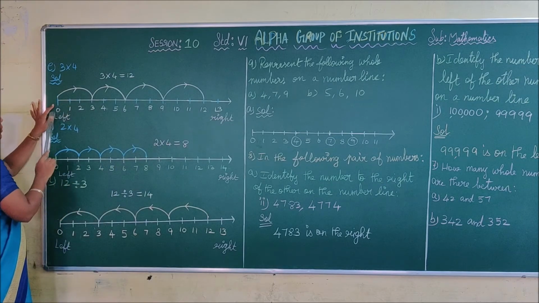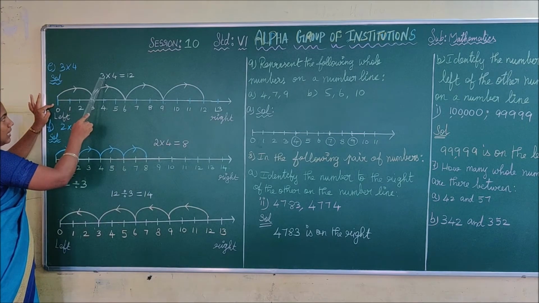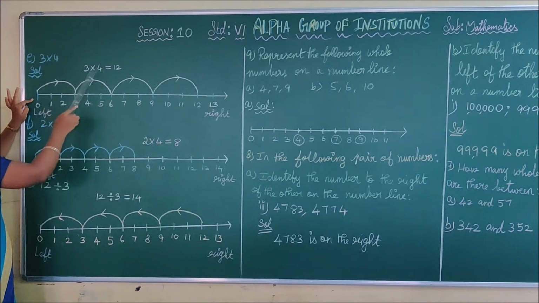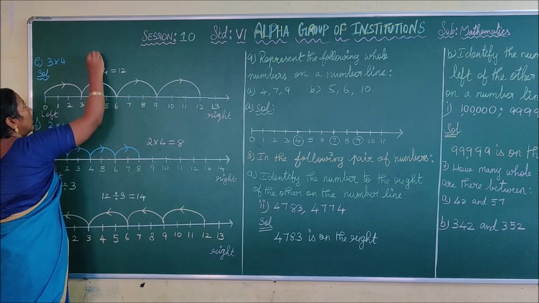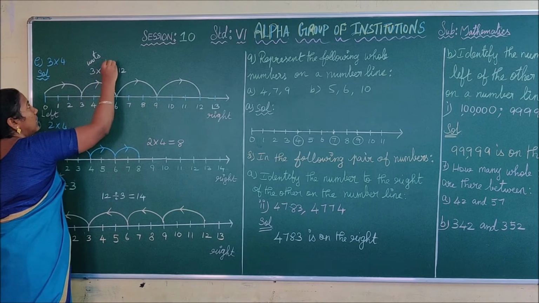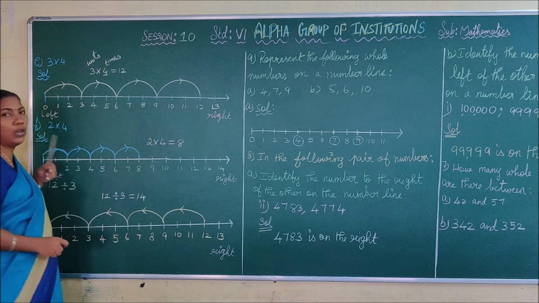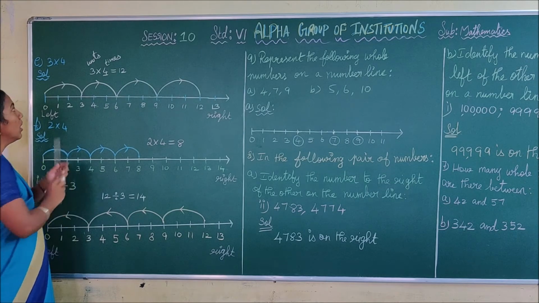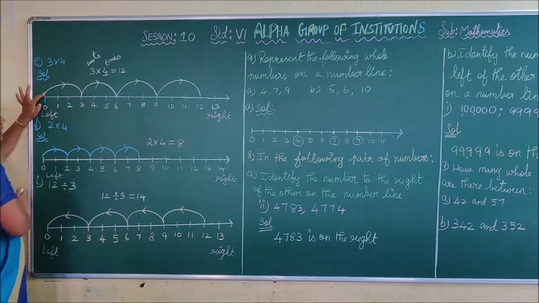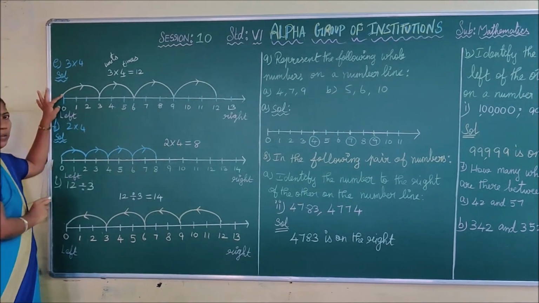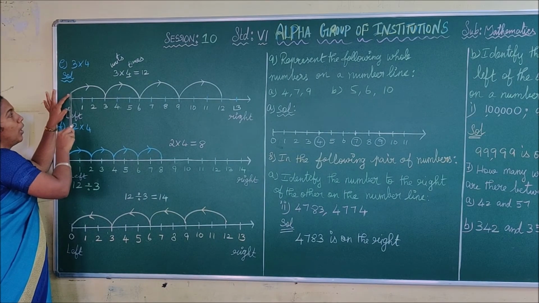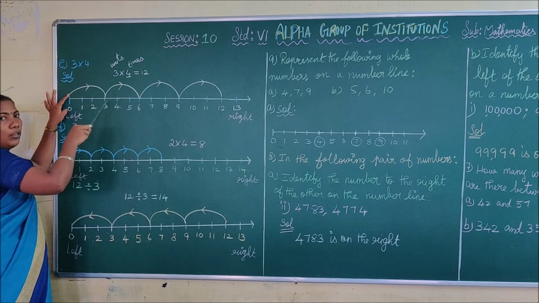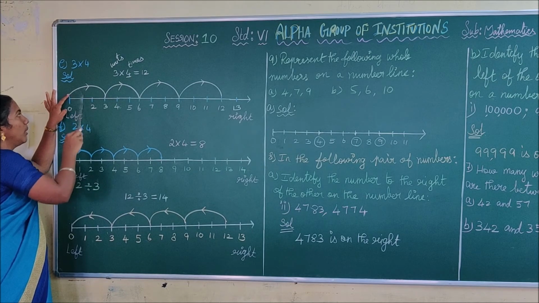Okay. Next step is first you have to see the numbers. What is first one? 3 into 4, and 3 should be the units you have to move. 3 units, and this is the times. 4 times you have to move here. That is, first you have to place your pencil on 0 in the process of multiplication. A jump you are going to do here. That is, you are not going by unit.